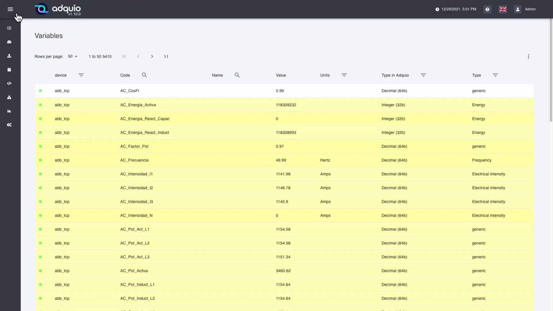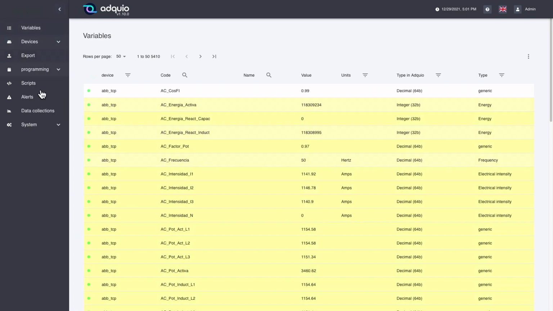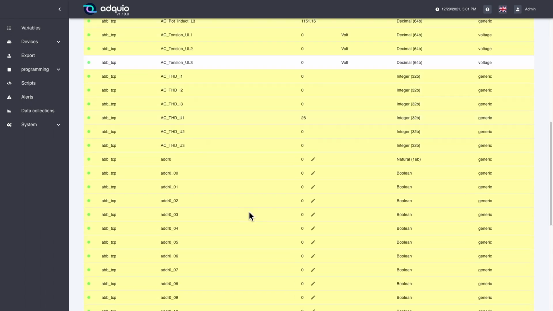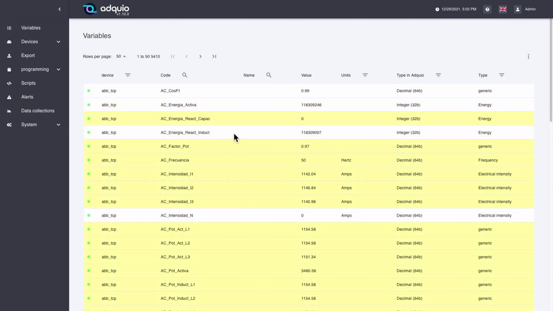So, first we can see that we have here a menu that we can display or not. In this case we are going to leave it displayed, so that it is easier to see it. We have already seen then, that when entering any Adquio, the first thing you see in the main window is the list of variables, and you see that some of them are blinking in yellow, because those variables are being changed at this time. Then every time there is a change, to highlight that change, the values that change are marked in yellow. So let's see what options we have in the menu.